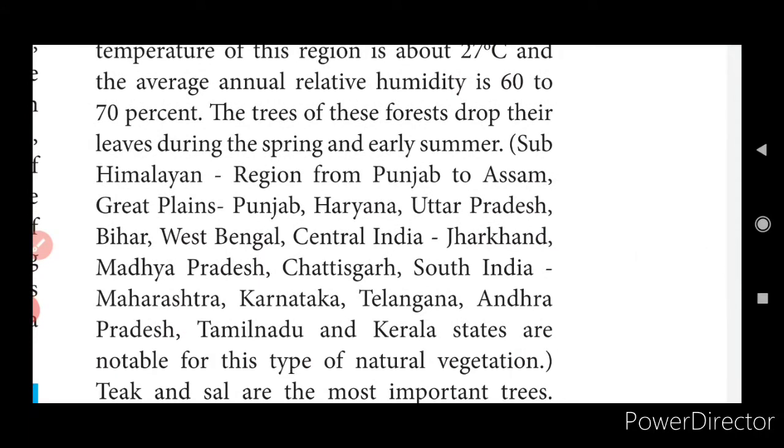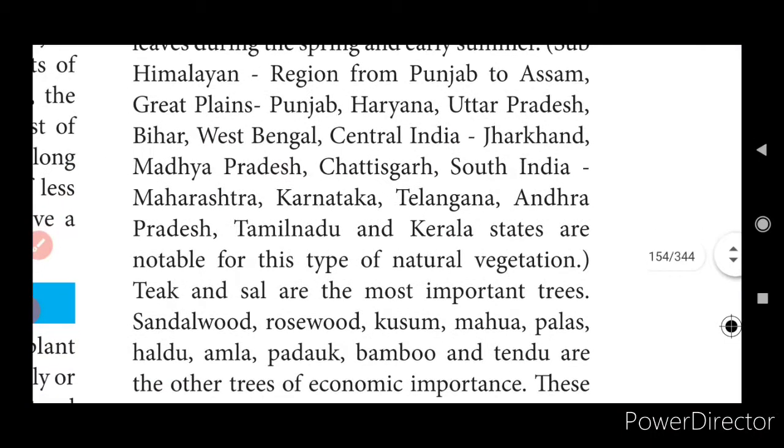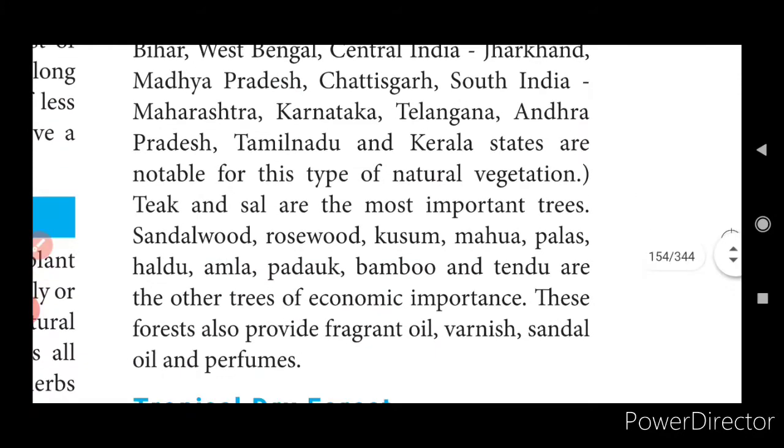Some sub-Himalayan regions from Punjab to Assam, the Great Plains, Punjab, Haryana, UP, Bihar, West Bengal, Central India, Jharkhand, MP, Chhattisgarh, South India, Maharashtra, Karnataka, Telangana, Andhra Pradesh, Tamil Nadu and Kerala are notable for this type of natural vegetation.